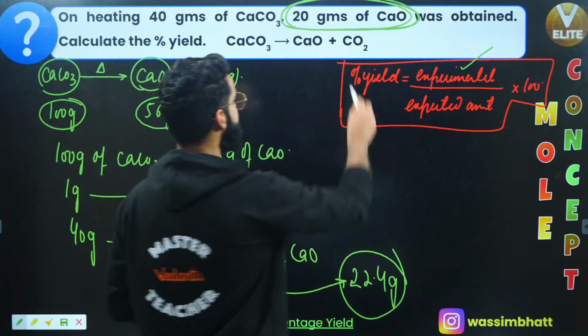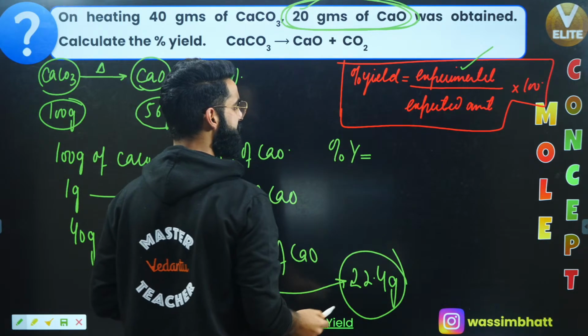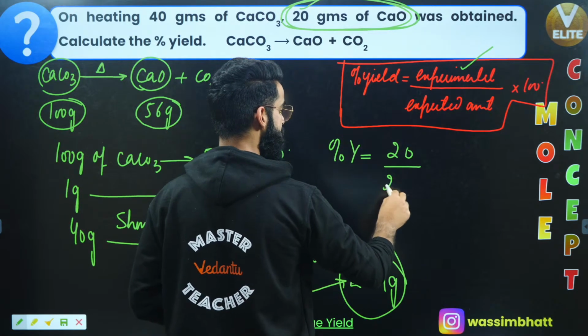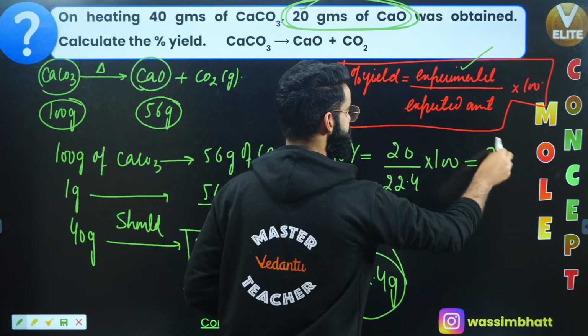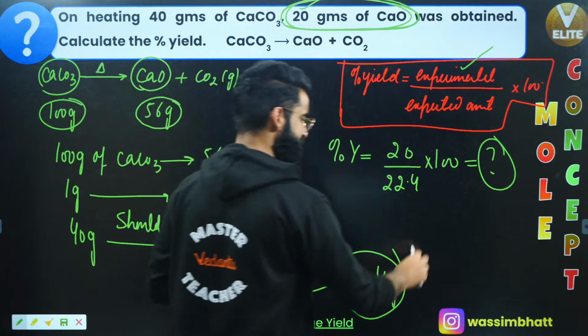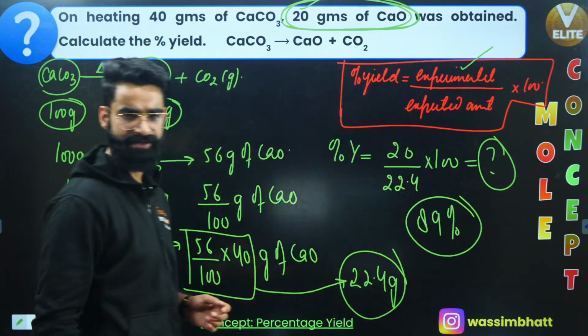But actually, how much is getting formed? Only 20 grams, right? So can I calculate the percentage yield of the reaction? It's going to be experimental amount divided by expected amount multiplied by 100. Just solve it and you get the percentage yield of the reaction. It'll be, I guess, 89%. So 89% is the yield of the reaction.